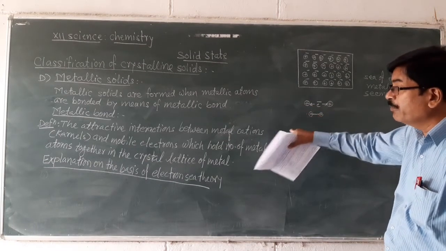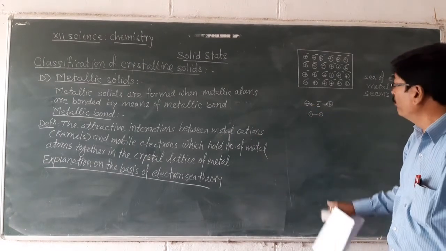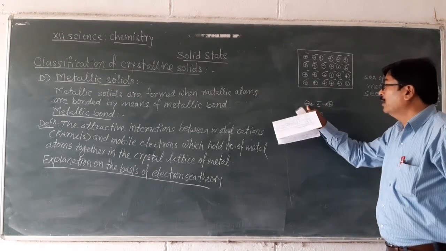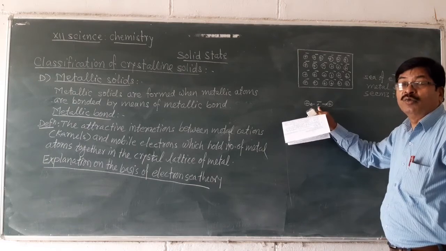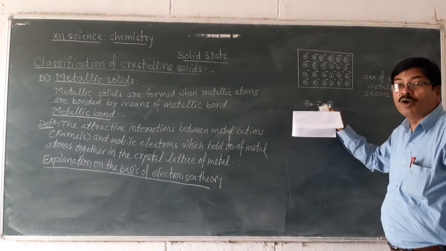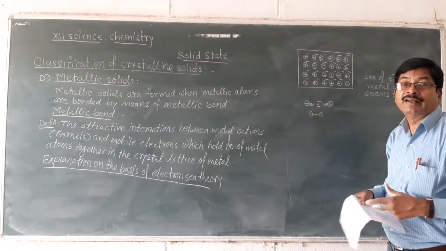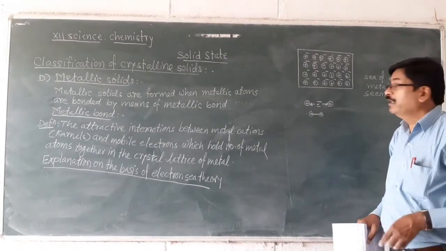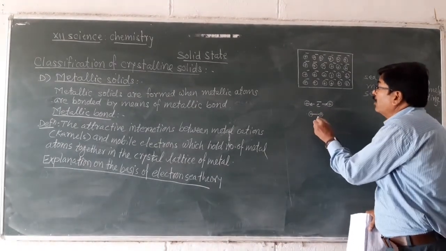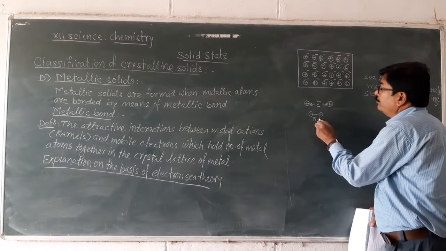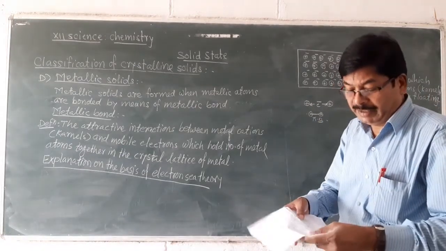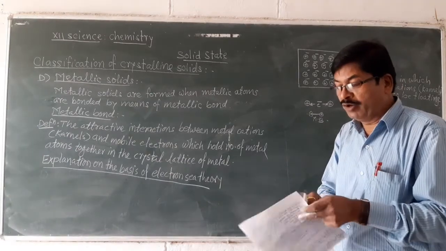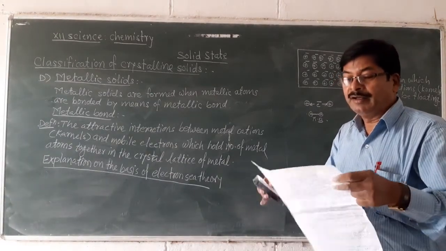It is nothing but metallic bond. A force of attraction between cation and mobile electron which holds number of metal cations together in the crystal lattice. It is called metallic bond. In this way, on the basis of electron sea theory, formation of metallic bond can be explained.